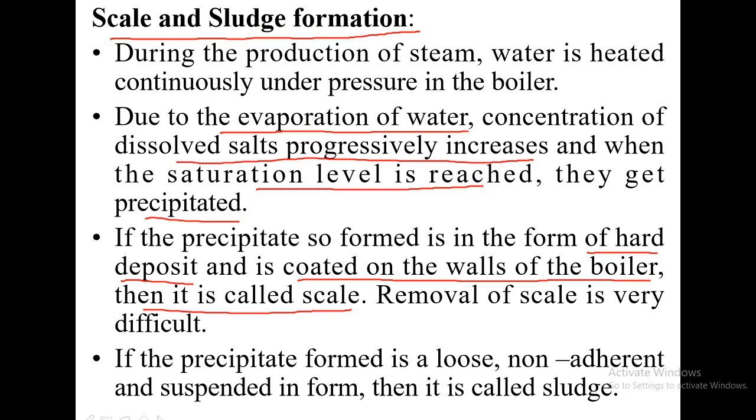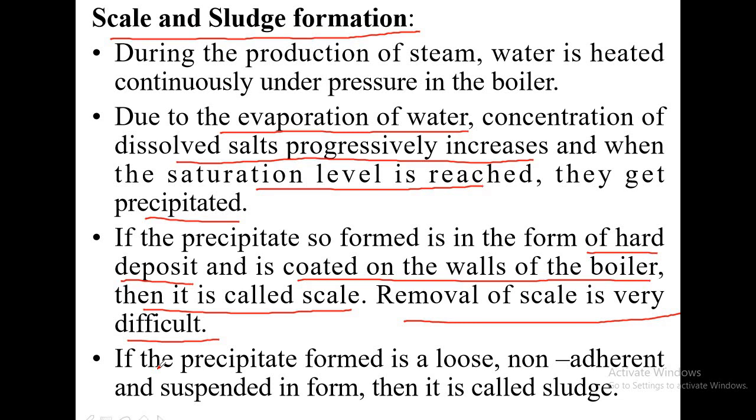So scale is a very hard, very thick deposit that gets coated on the walls of the boiler. Removal of scale is not very easy. Because scale is very hard, it gets stuck to the walls of the boiler, and once it is adhered, it cannot be easily removed.